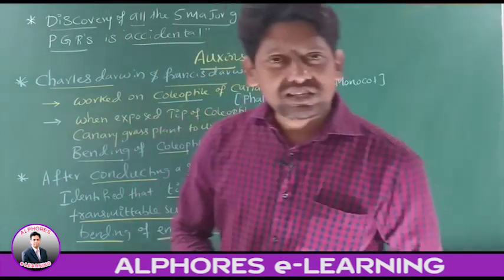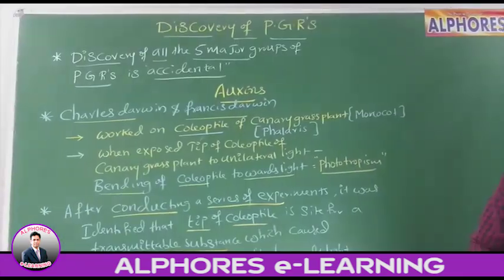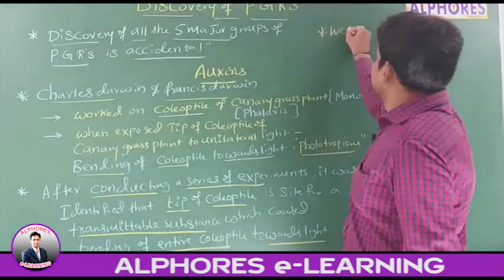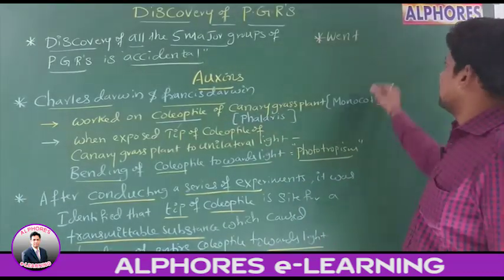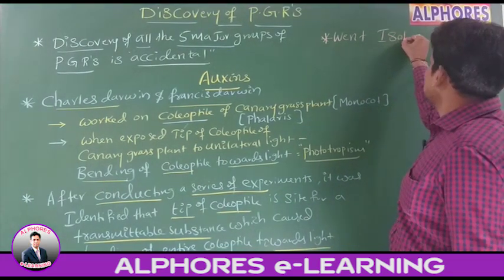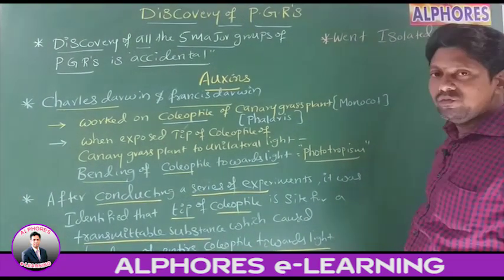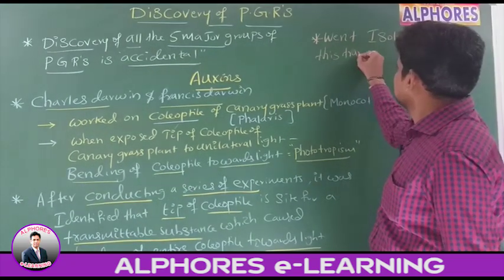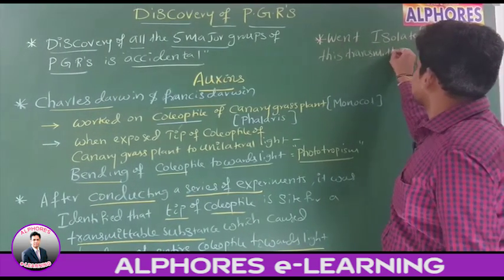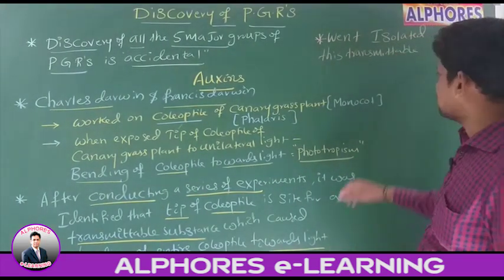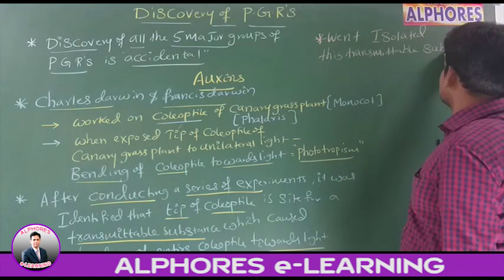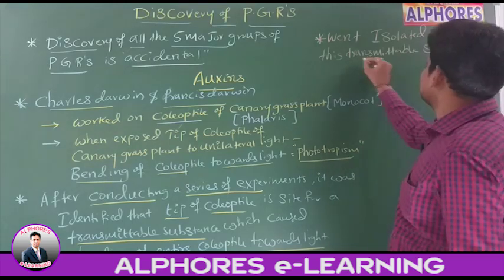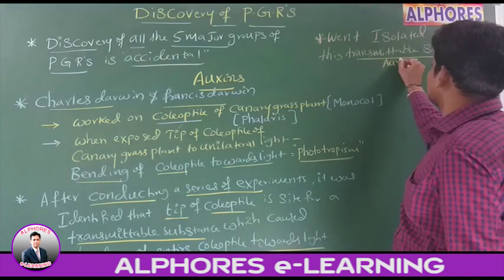Now listen to the next statement. Went, the scientist, isolated this transmittable substance. This transmittable substance is nothing but auxin.